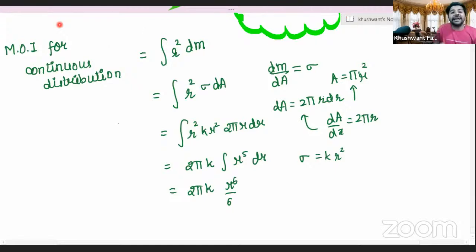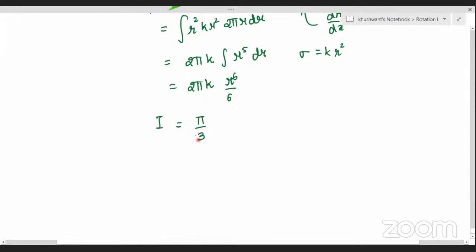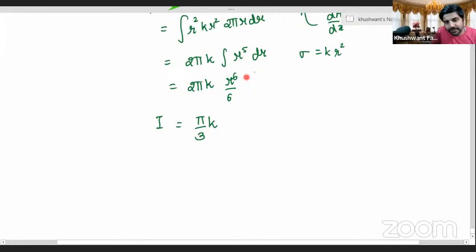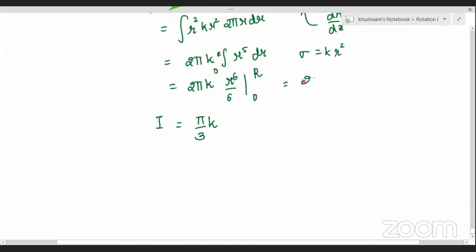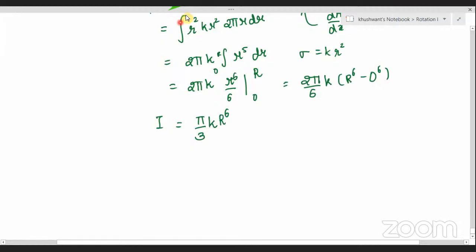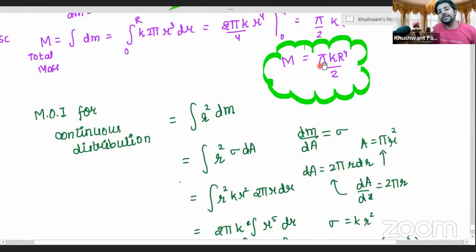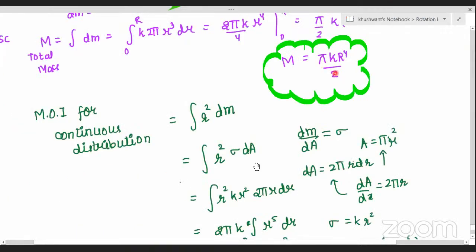See here, why did you all calculate the mass? You will get the idea very shortly. So I can write this as pi by 3 into k, and take the limits from 0 to capital R. Correct, Praveen? And this will come as 2 pi by 6 into k times of r power 6 minus 0 power 6, right? And the final value will land like this: pi into k by 3 times of r power 6. Am I correct in saying this, Praveen? Yes, sir. Now Praveen, what was the mass value that we had just calculated? Mass was pi k r power 4 by 2. Okay, let's remember it.